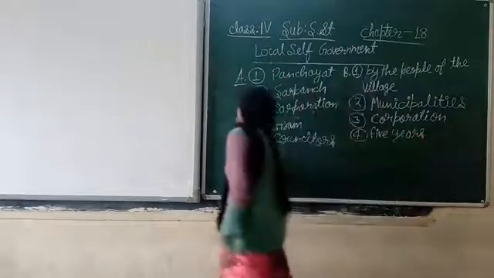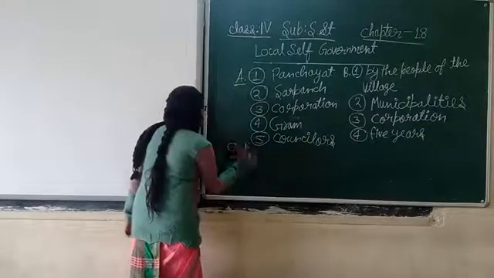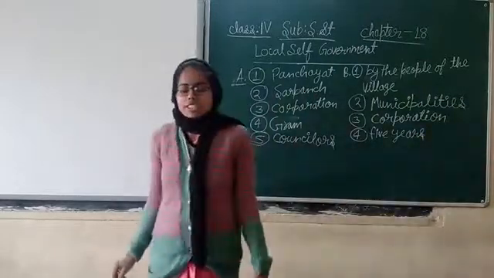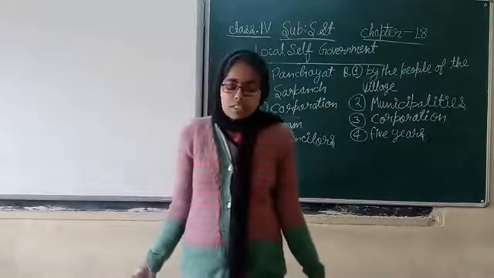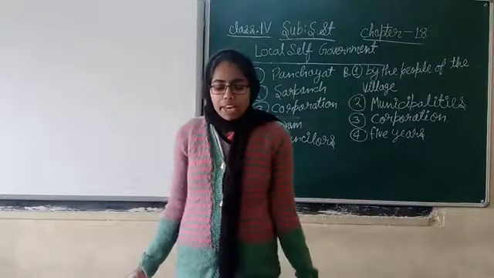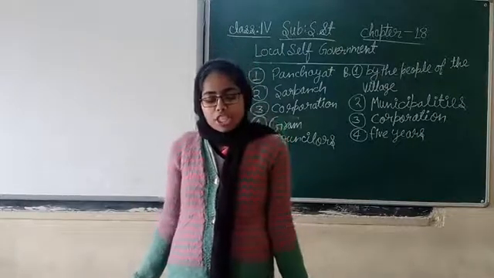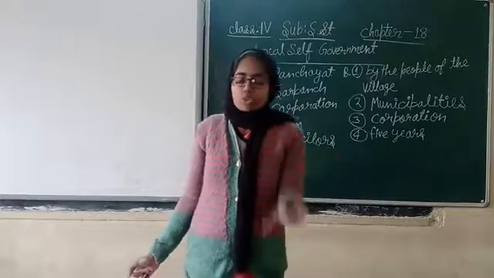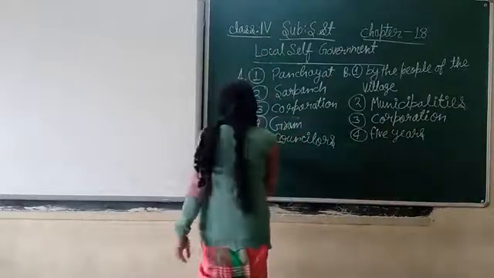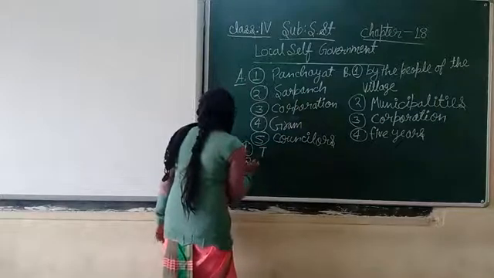Now we will do exercise C. That is true or false. Write T for true and F for false. First question: a man or woman above 18 years of age has the right to vote. And this is correct. So what will we write? T.